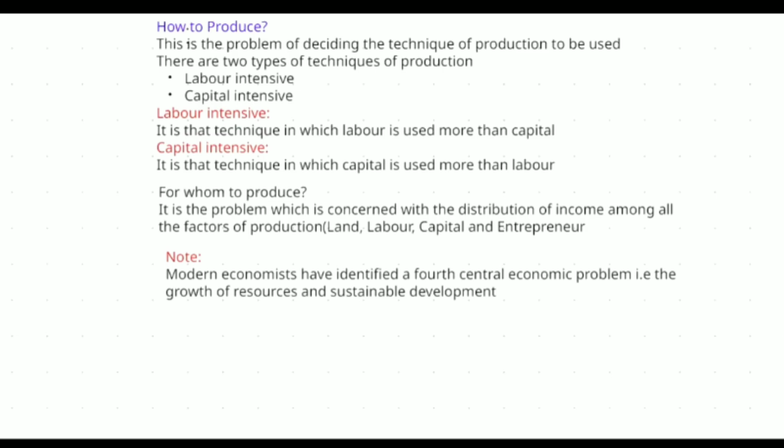Why are we talking about the four factors of production here? Because for land, we have to pay rent. For labor, we have to pay wages. Then capital, interest to be paid. For entrepreneur, profit is to be paid, right? So this is called distribution of income. Hope you're clear with that.